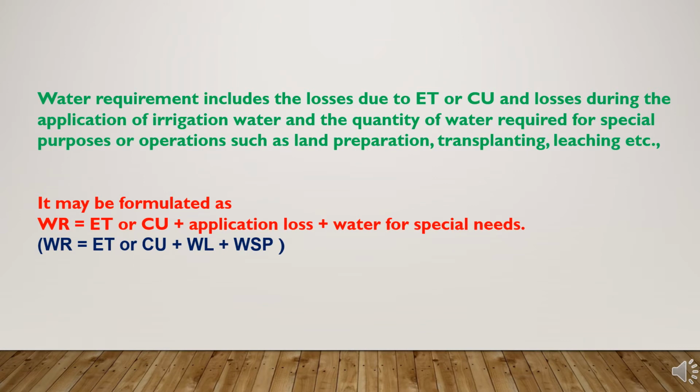As earlier studied, the water requirement includes the losses due to ET, evapotranspiration or consumptive use, and losses during the application of irrigation water and the quantity of water required for special purposes or operations such as land preparation, transplanting and leaching losses. Water requirement can be represented as ET or consumptive use plus application losses, or water for special needs, means WR is equal to ET or CU plus WL plus WSP.